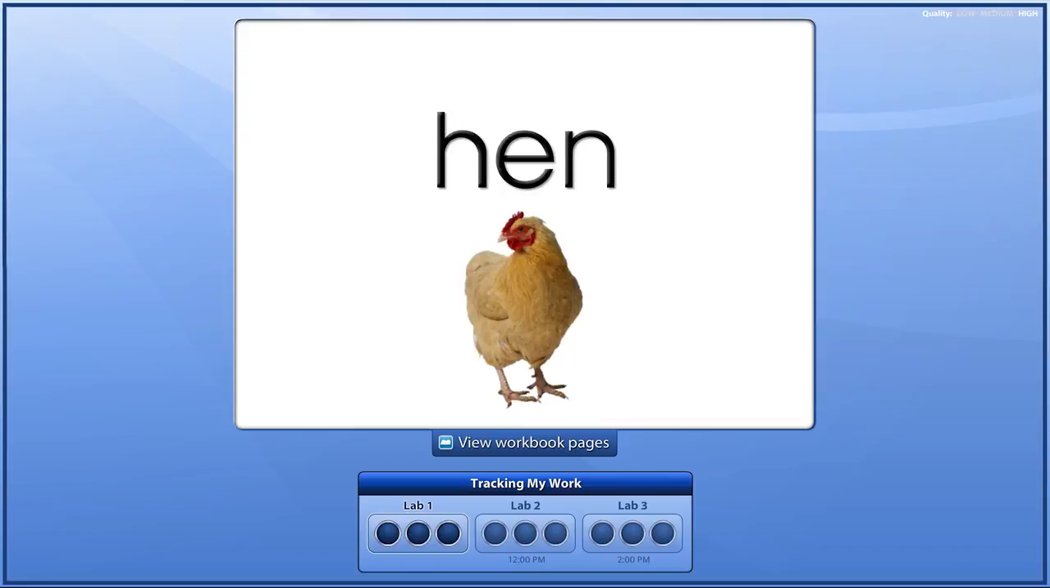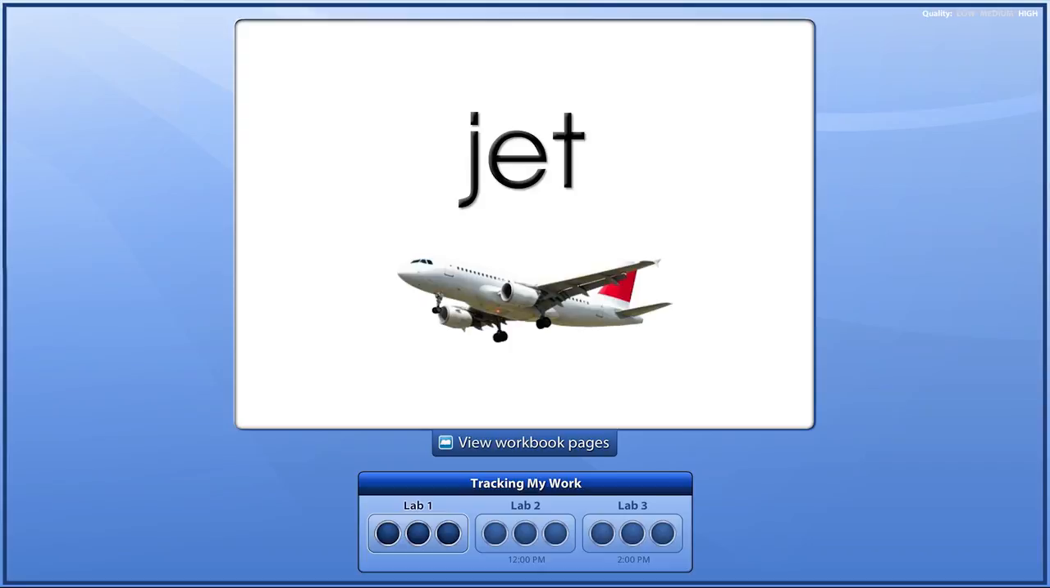Now look at the next word picture. Hen. H-e-n. Hen. You hear the short E sound in hen. And what you're doing, learning short vowel sounds, is you're going to be able to sound out any word. And that's exciting. You're learning an incredibly important skill. Now look at the next word picture. Jet. J, e, t, jet. Make the short E sound. E. Again, E.